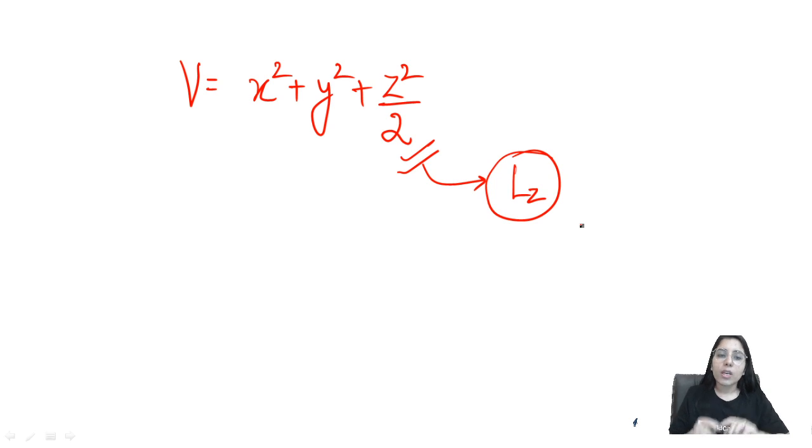Now the point is, if all are the same or all are different, then what will happen? Mainly if all have the same coefficients, like x square plus y square plus z square.